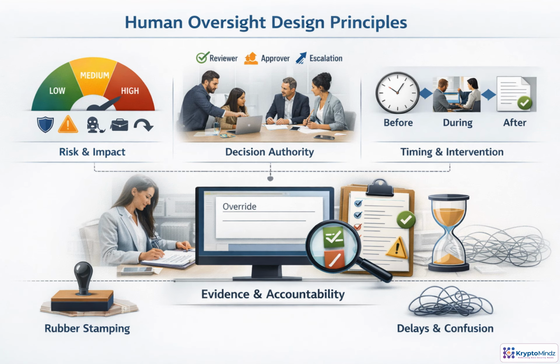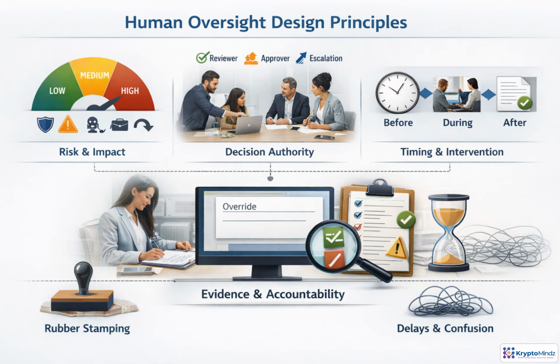Human oversight is not just adding a person at the end of an AI workflow. It has to match the risk of the decision. Higher impact, greater autonomy, or harder to reverse outcomes need stronger review. Authority also has to be explicit. Who reviews, who approves, who escalates, and who remains accountable.